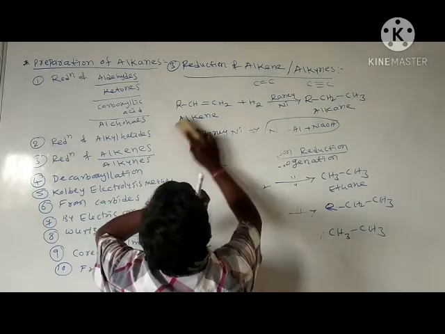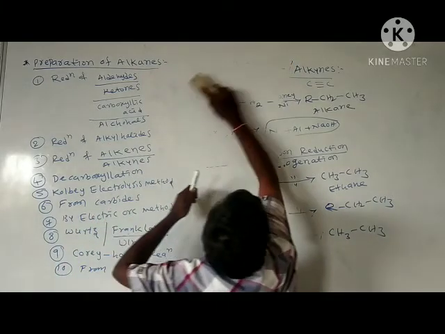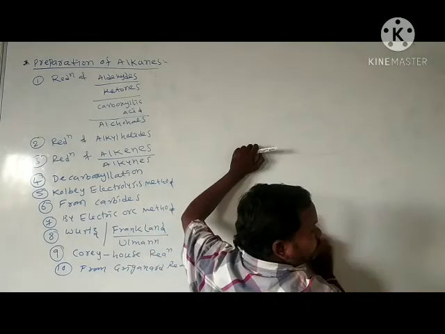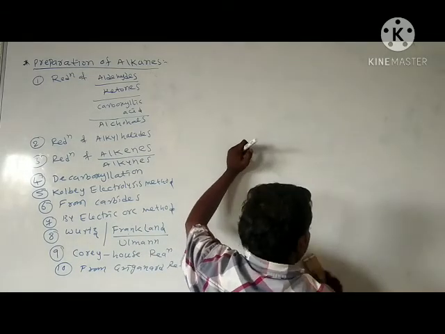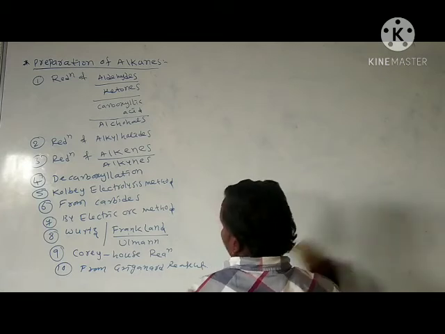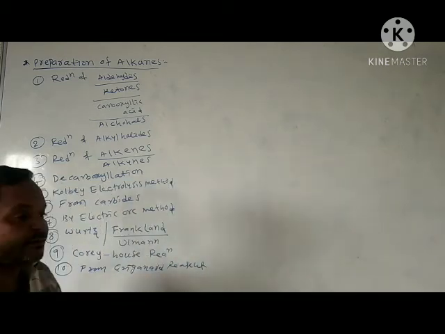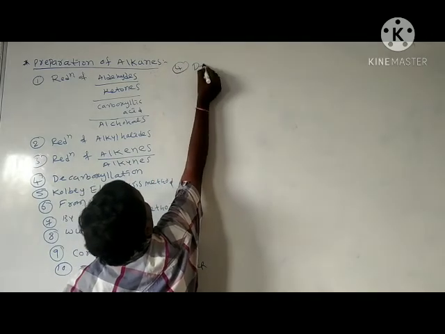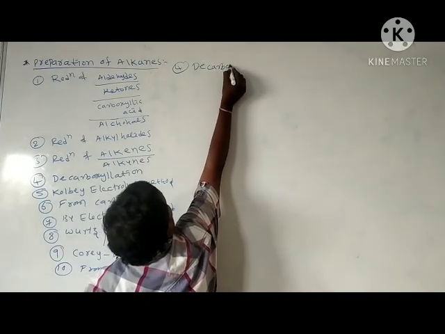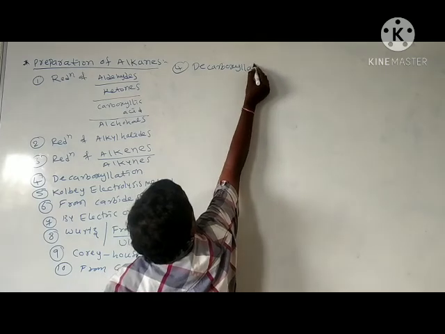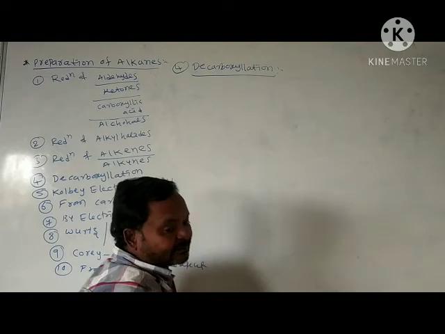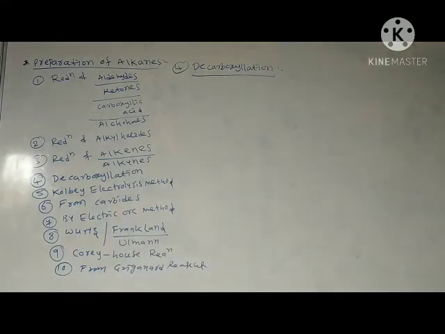Next, in continuation, one more reaction. That is decarboxylation. D means remove.